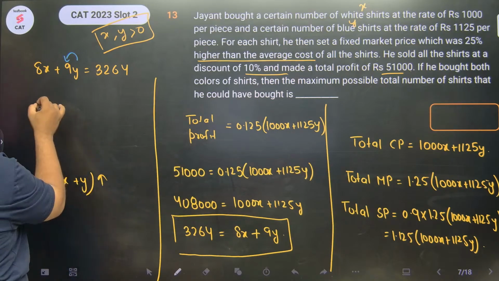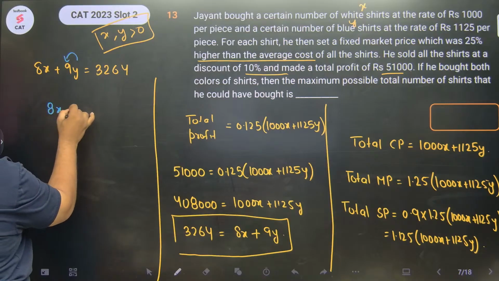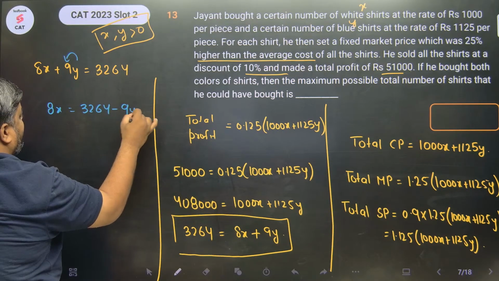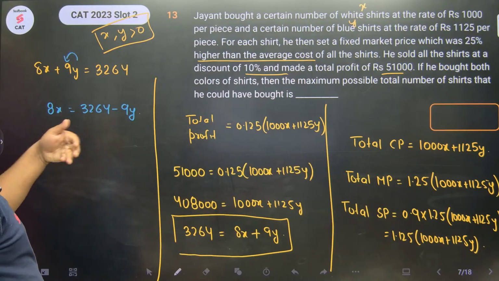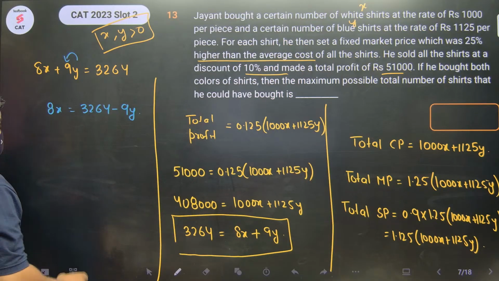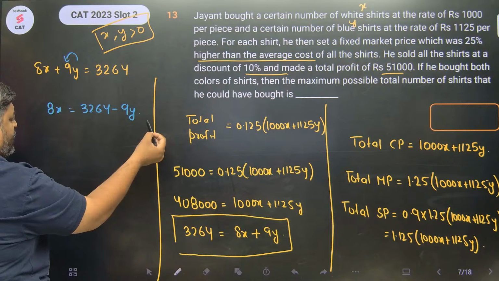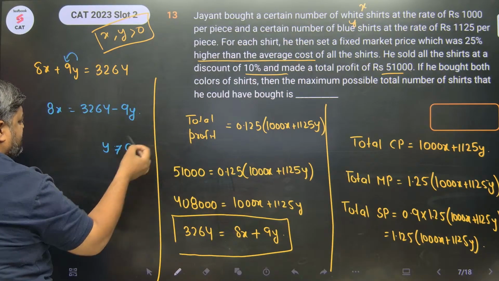Okay. So I will rewrite this as 8x equals 3264 minus 9y. Sorted? Now look, what could be the minimum value of y? Definitely not 0. Y cannot be 0. We cannot put y as 0.